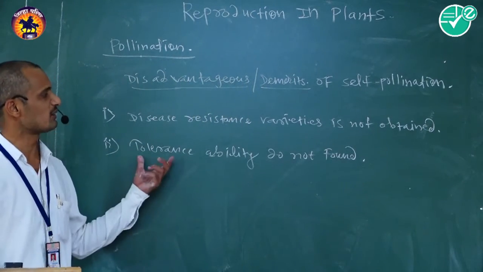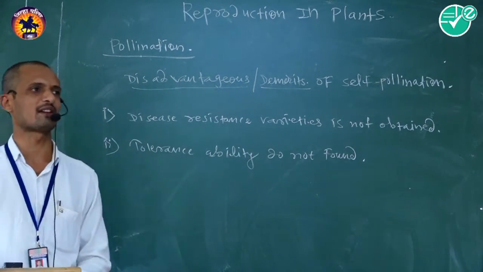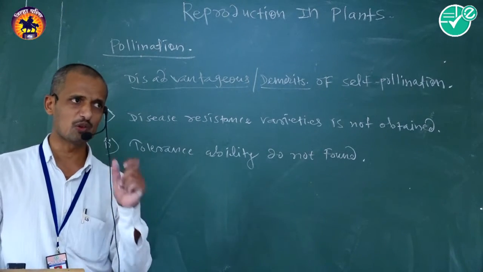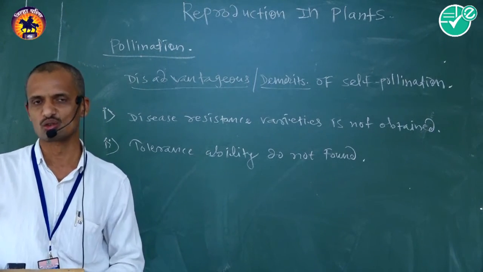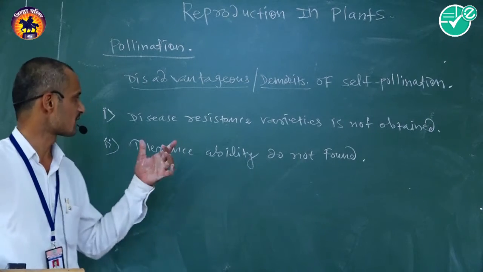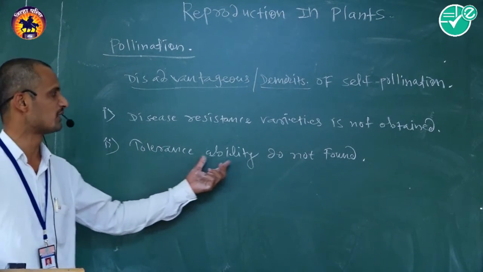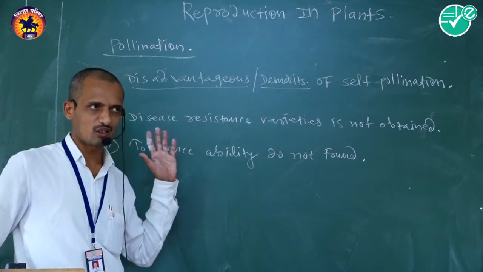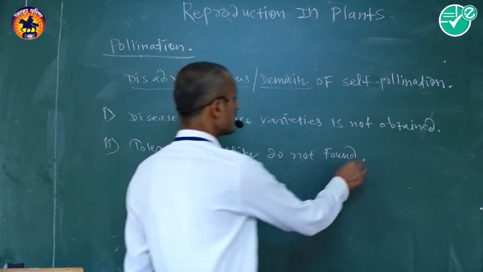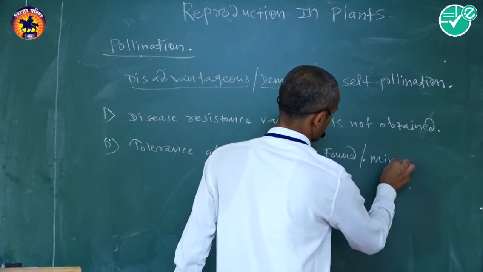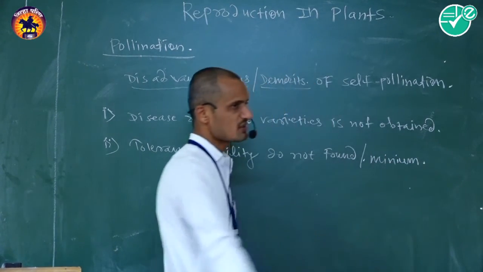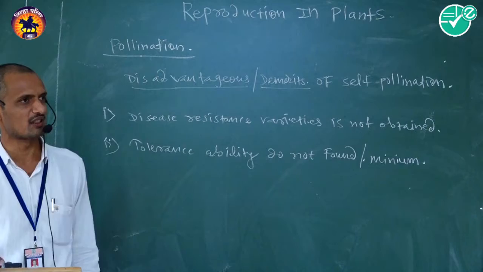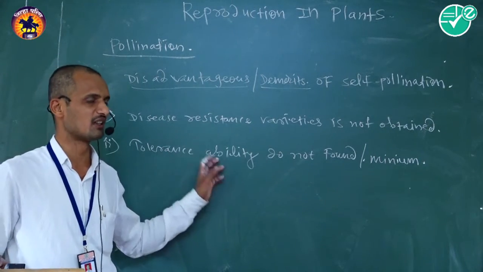Tolerance ability means that in adverse climatic conditions, the self-pollinated varieties do not survive. That is called tolerance ability. It is not found, or becomes minimum, in self-pollinated varieties in adverse climatic conditions.